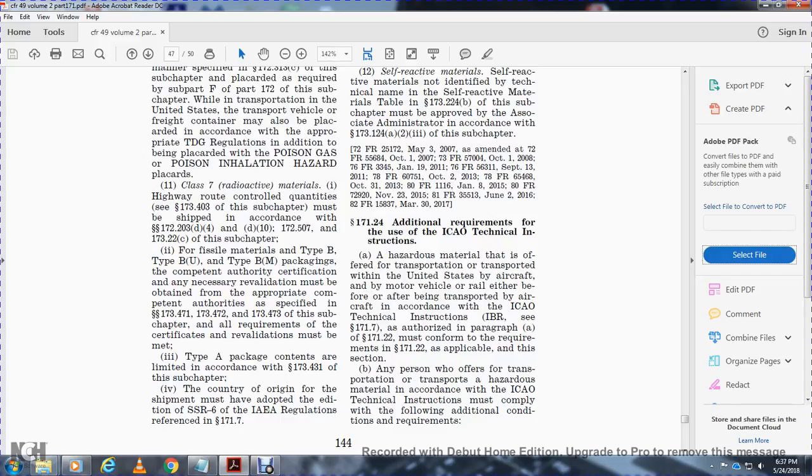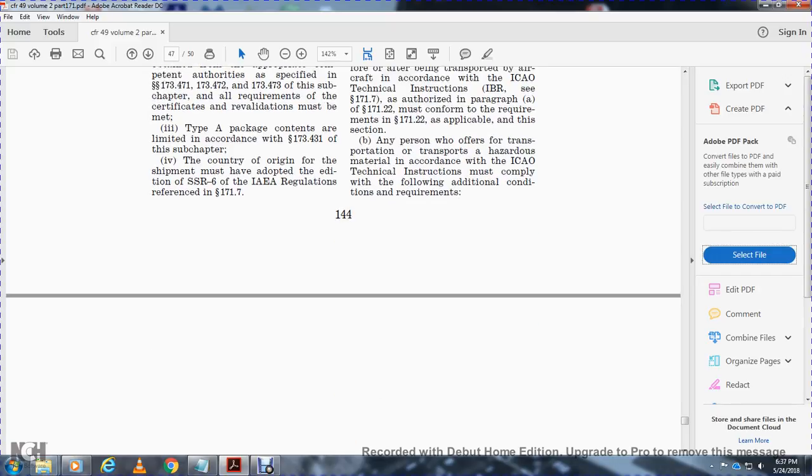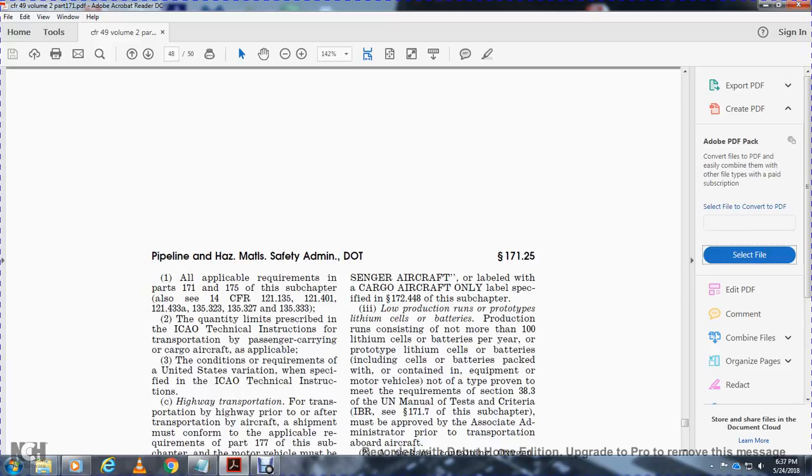Any person who offers hazardous material for transportation in accordance with the ICAO Technical Instructions must comply with the following additional requirements. All applicable requirements in Parts 171 and 175 of this subchapter, also Title 49, 121.135, 124, 121.401, 121.432, 43A, 135.2, 135.323, 135.327, 135.333.